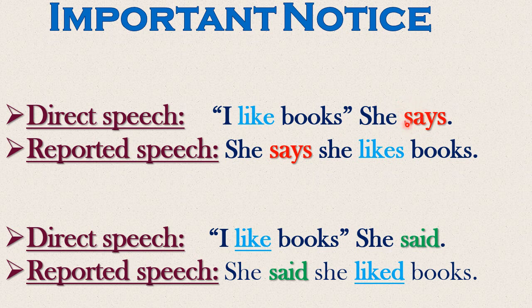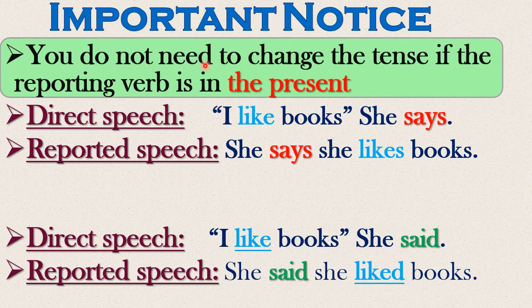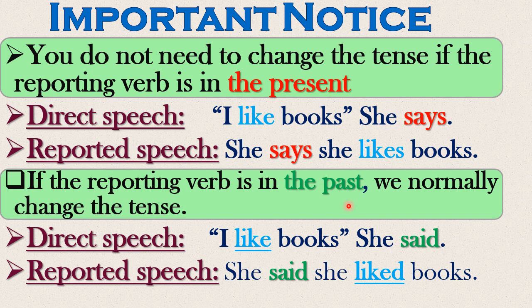Good. When the reporting verb is in present, we don't change the tense. And when it is in past, said, told me, declared, announced, we change the tense. Okay? But in the exam, they almost always give you the past so that you change the tense. So here the rule is you don't need to change the tense if the reporting verb is in the present. If the reporting verb is in the past, we normally change the tense. We said reporting verbs are those verbs we saw in the table a moment ago. Said, declared, told me, and so on.